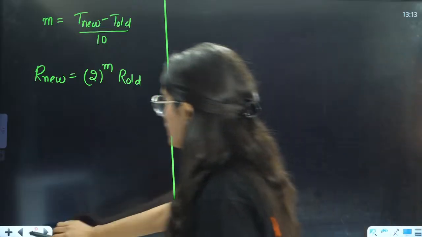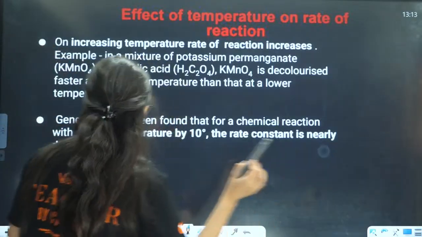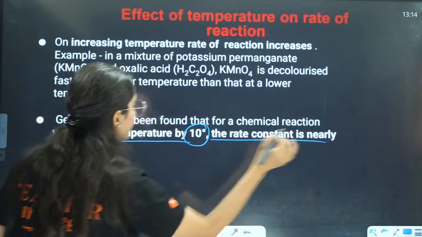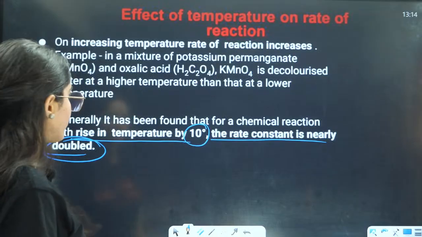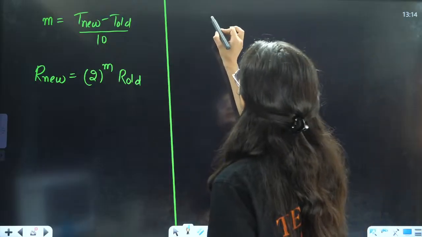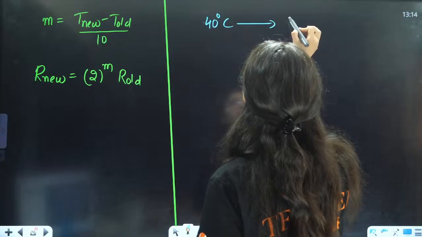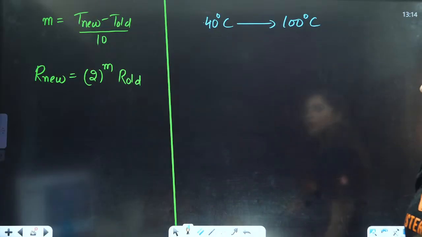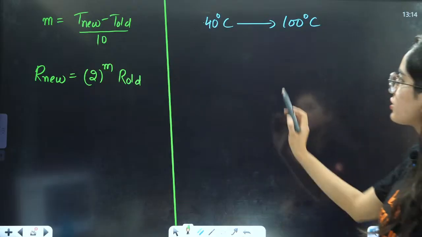Generally it has been found that for every 10 degree rise in temperature, the rate constant is nearly doubled, right? The rate constant will be doubled here. For example, they are asking you that you have increased the temperature from 40 degrees to 100 degrees Celsius. Now, find the new rate constant. What will be the new rate constant?